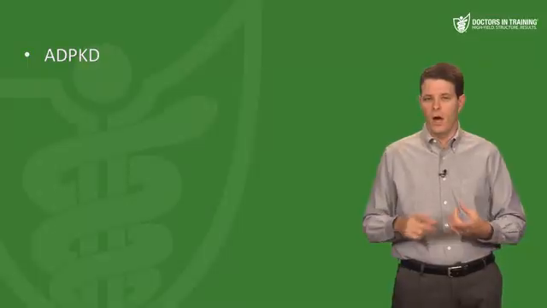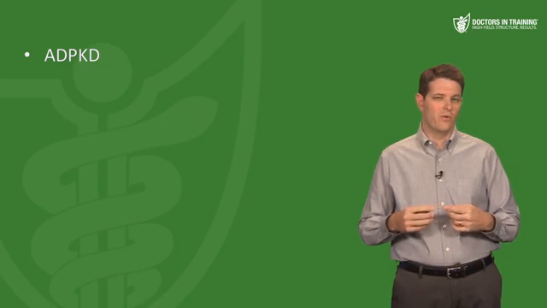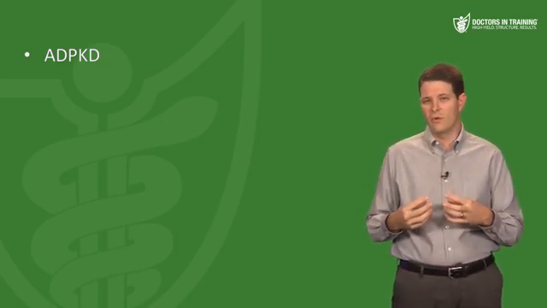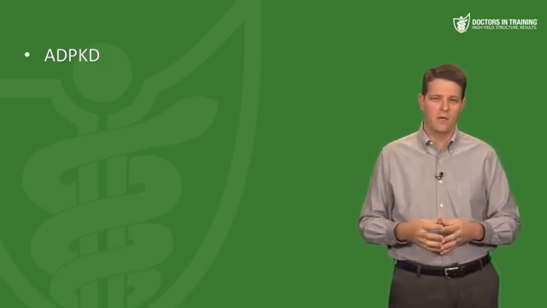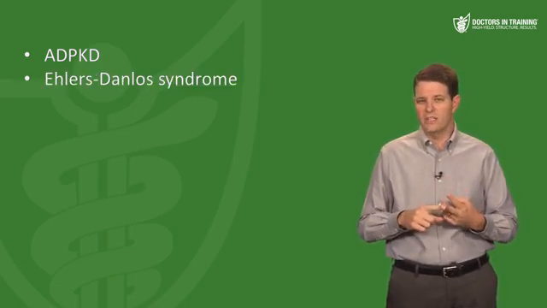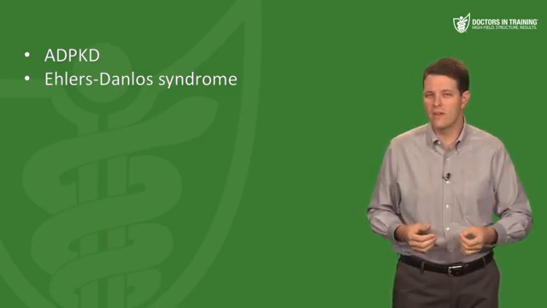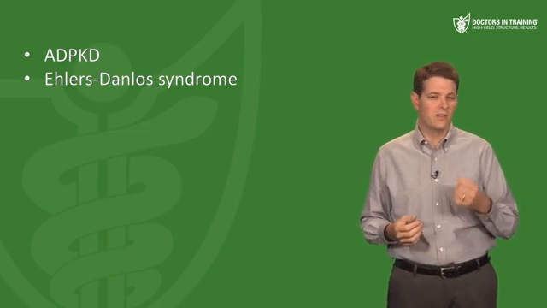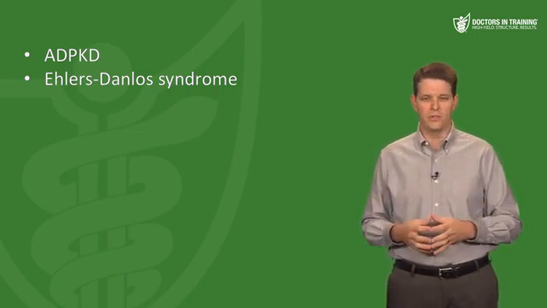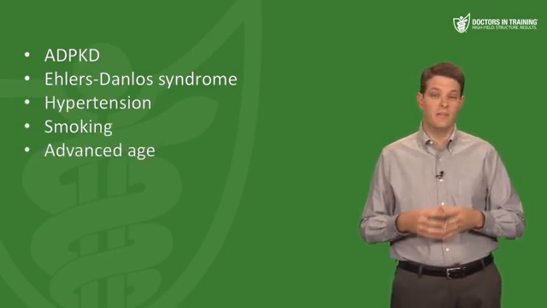So the risk factors for aneurysms are things that create defects in the arteries and things that cause high blood pressure. Autosomal dominant polycystic kidney disease is a classic risk factor. These patients form cysts in their kidneys, and they also can form these saccular aneurysms in the brain. We've mentioned that Ehlers-Danlos syndrome can increase the risk of berry aneurysms because collagen defects weaken the walls of the arteries. Now, you may also see Marfan syndrome sometimes listed as a risk factor in certain sources, but that's probably not true.